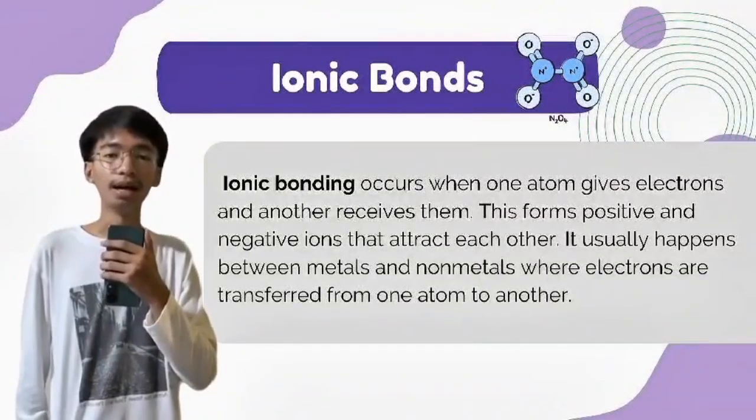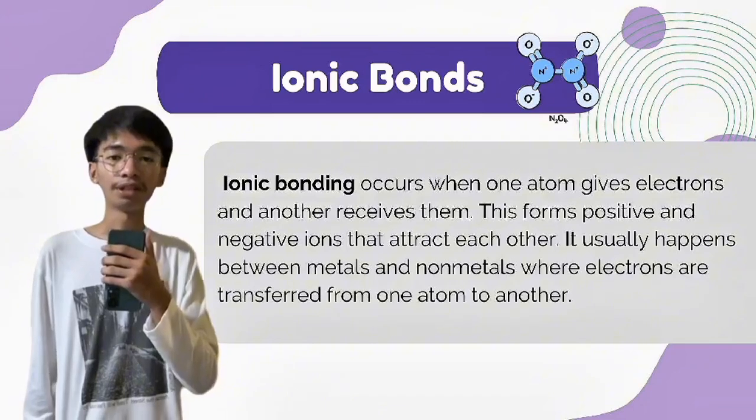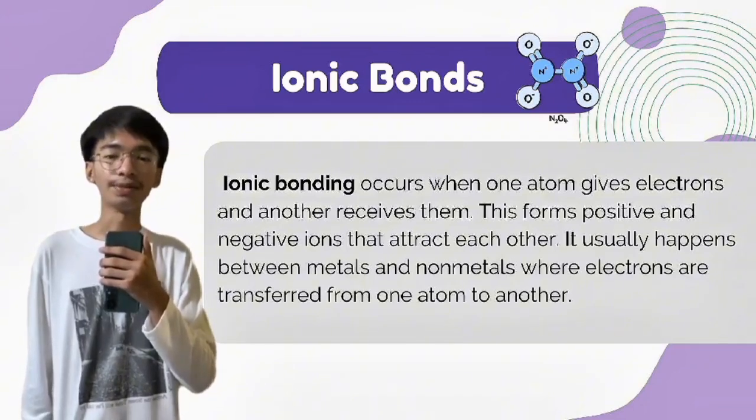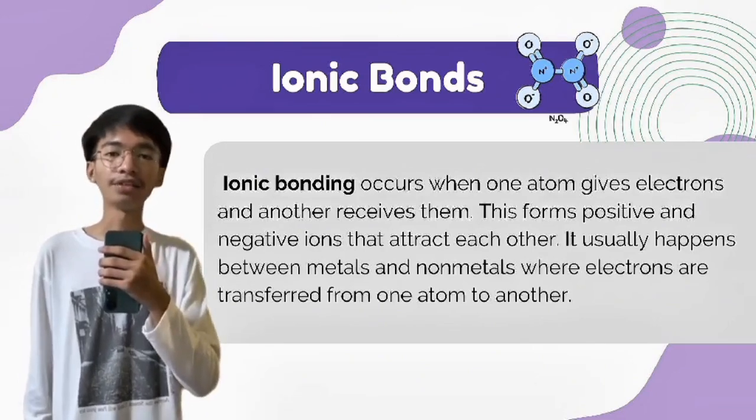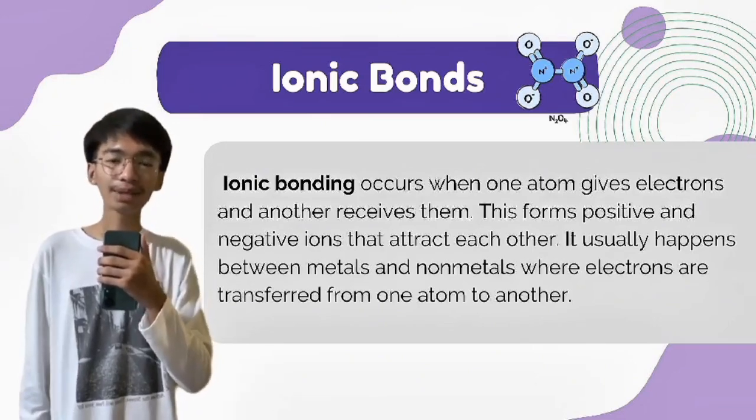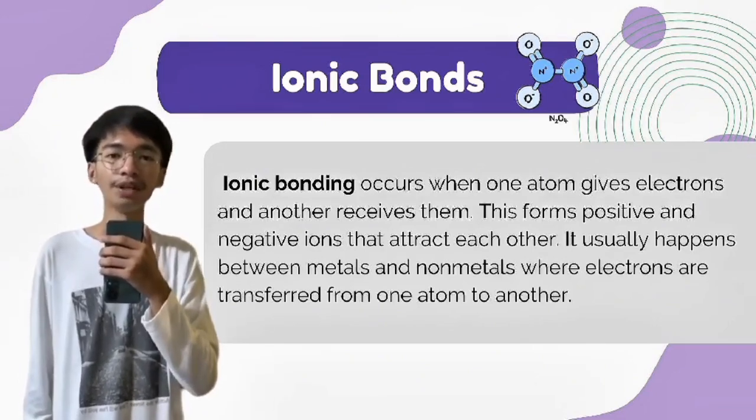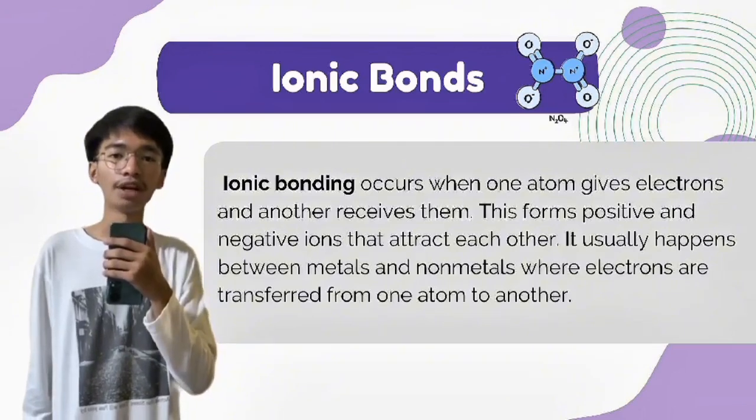Ionic bonding. Ionic bonding occurs when one atom gives electrons and another receives them. These form positive and negative ions that attract each other. It usually happens between metals and nonmetals, where electrons are transferred from one atom to another.